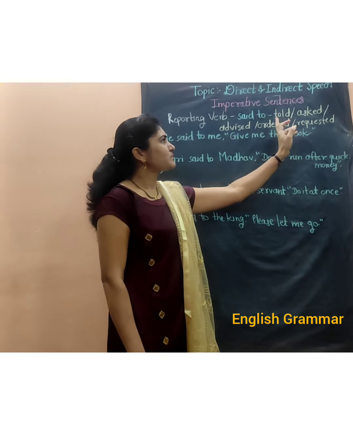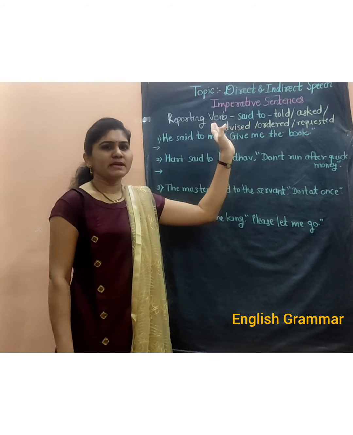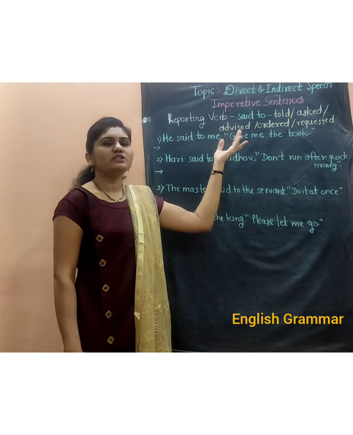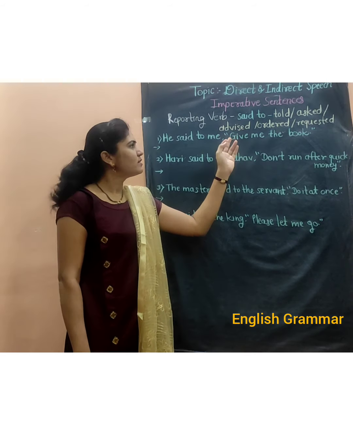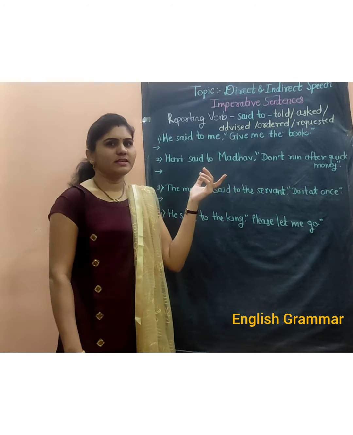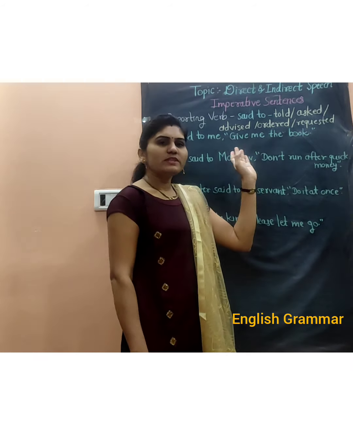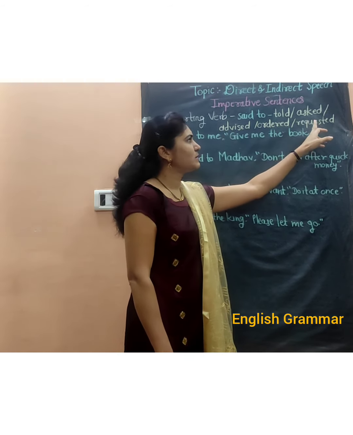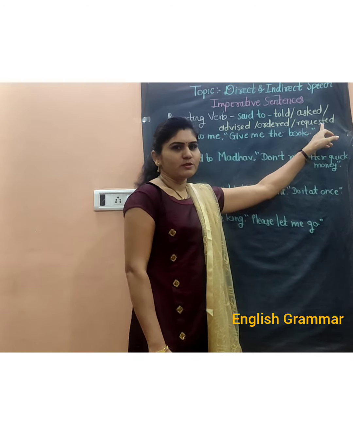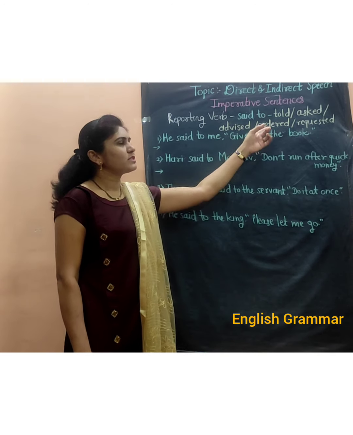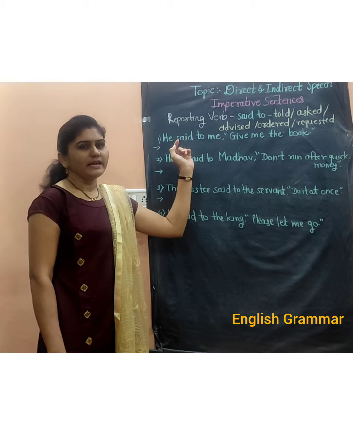If there is advice given by the speaker, then we will use advised. If there is an order given by someone, then we will use ordered. If there is a request in the sentence, if there is please written in the sentence, then we will use the reporting verb requested. So as per the demand of the sentence, the reporting verbs are used in the indirect speech.